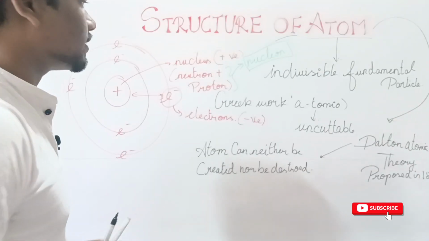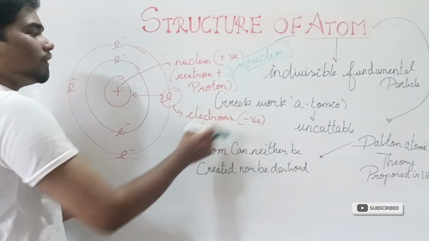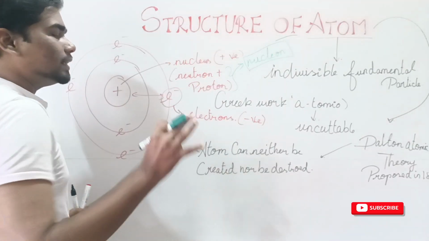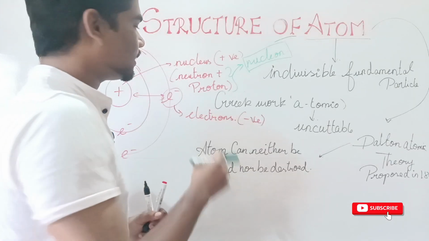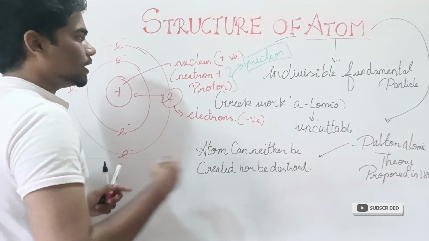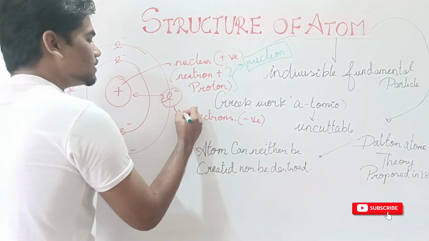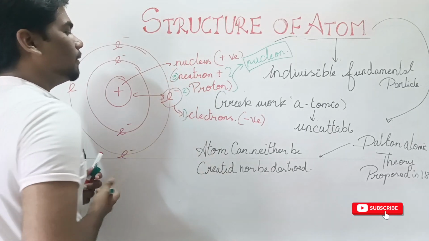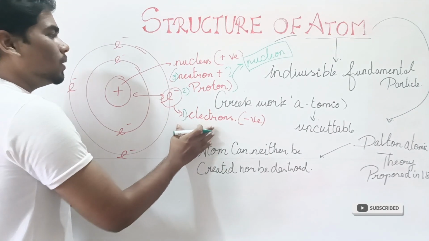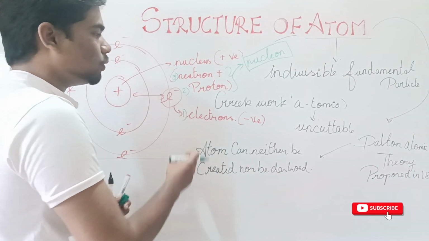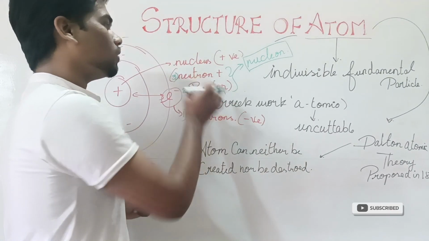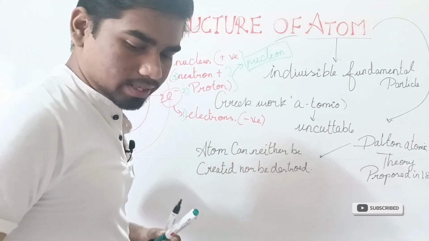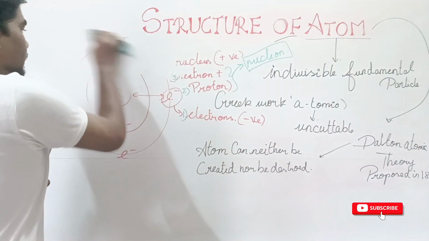So my dear friends, after studying the structure of atom, you came to know the atom has three fundamental particles: the first is electron, the second is proton, and the third is neutron. The next part is to know how this electron, proton, and neutron were discovered. Let me erase this so that we can continue the session.